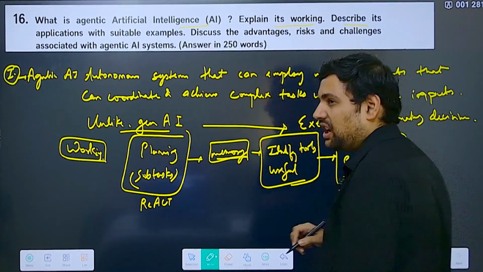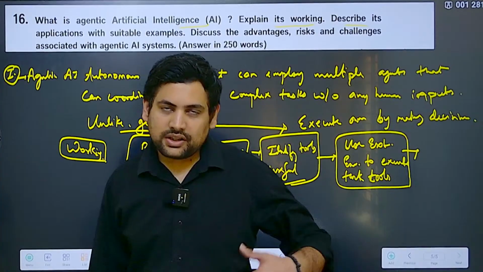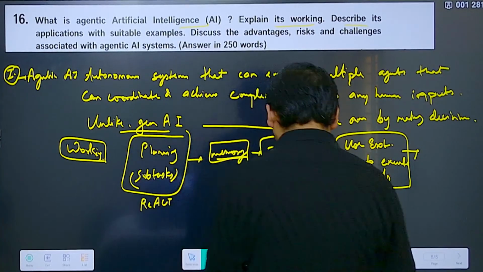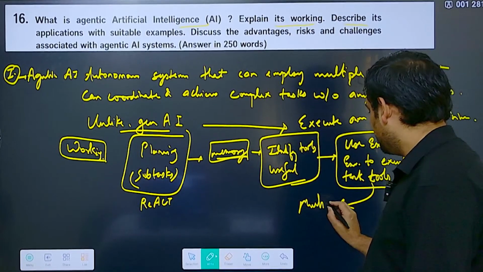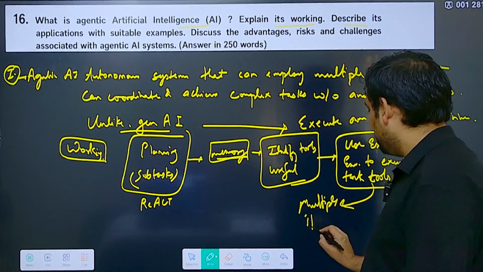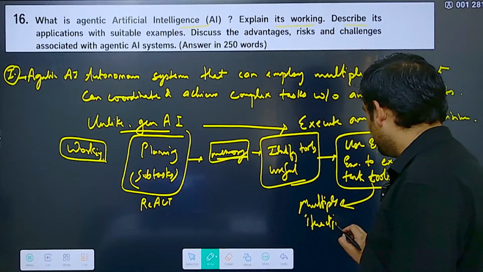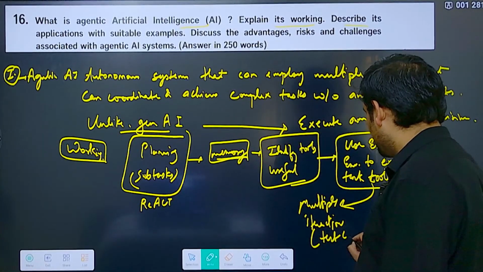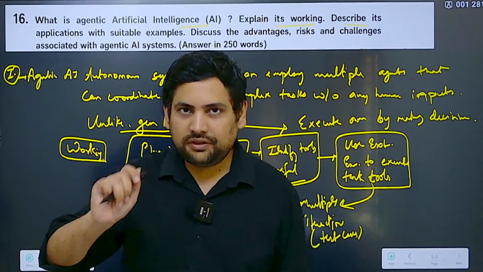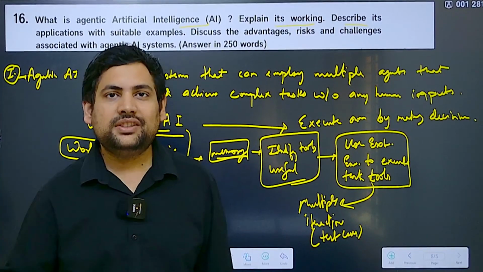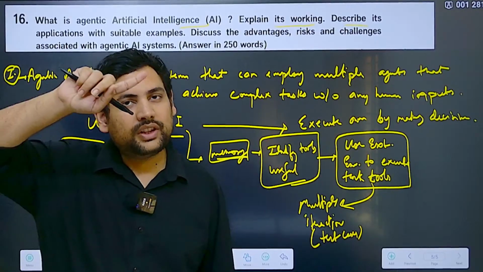Then once the tools and everything are done, it must do multiple iterations, using different kinds of test cases. If you have done coding, you might know about test cases. So it will test different things: is this working fine? Is the result for that particular input fine?